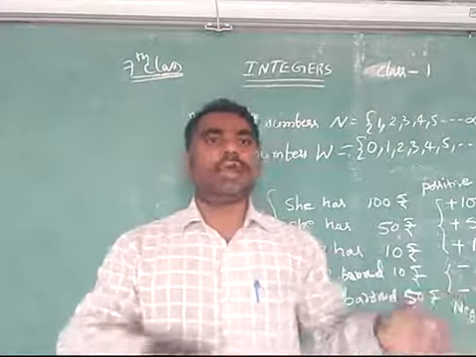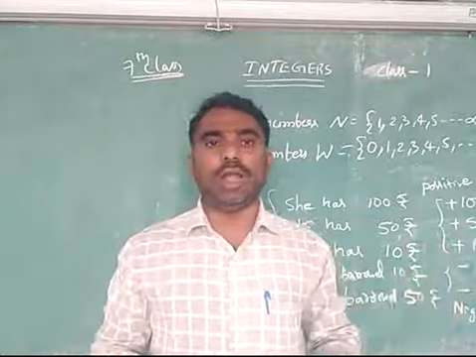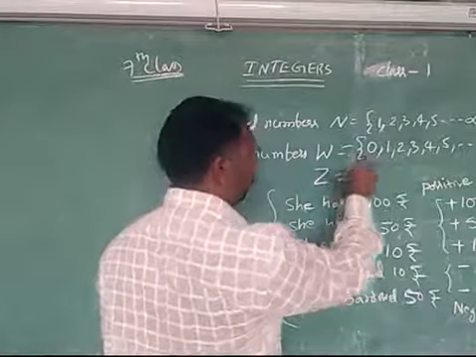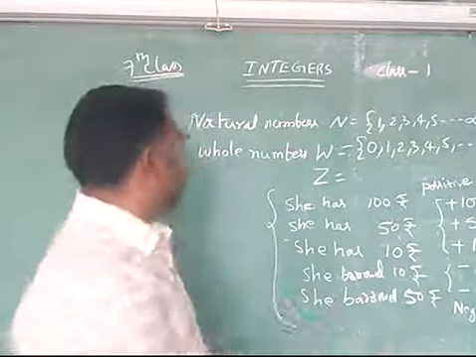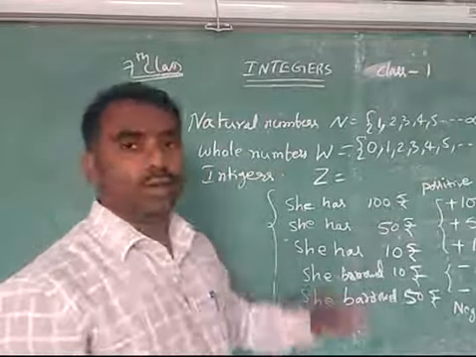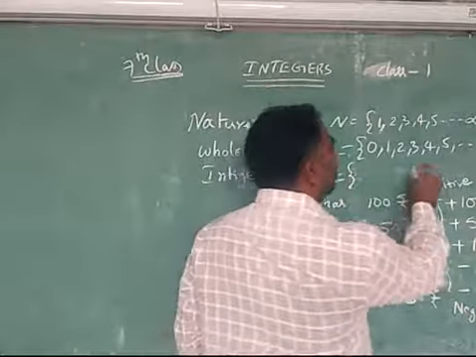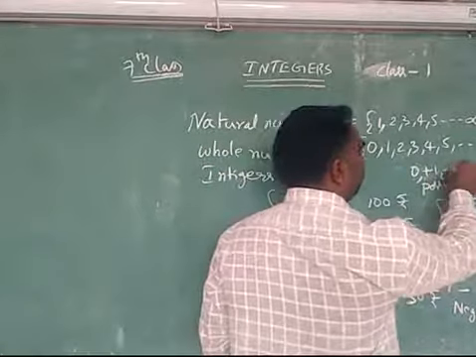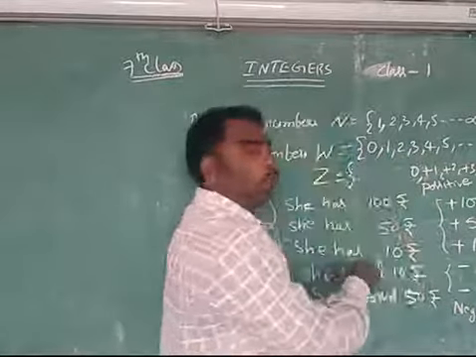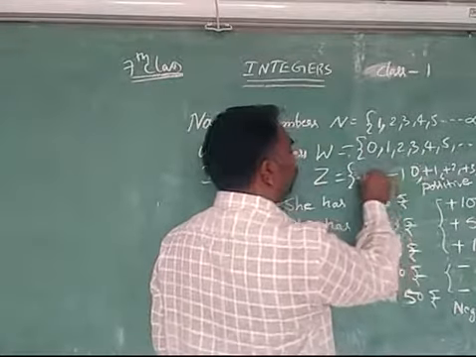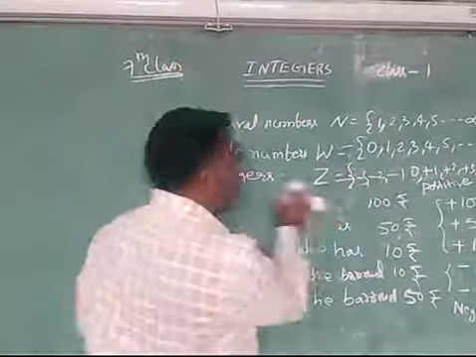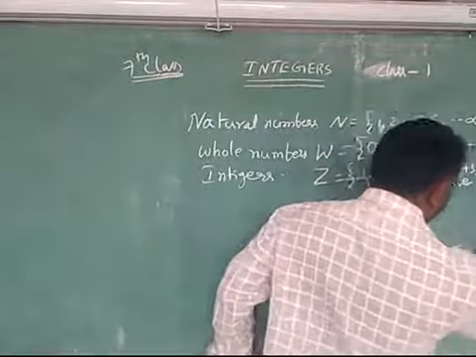So positive numbers and negative numbers all together are called integers, and integers are denoted by Z. We will write that as integers. These integers are 0 and the positive numbers like this, and before the 0, negative numbers -1, -2, -3 and so on. These are called integers. Now I will write the integers on the number line.